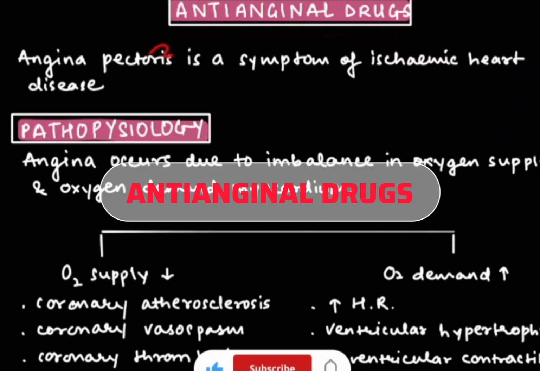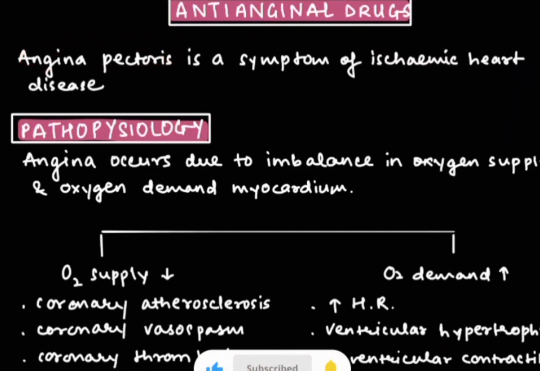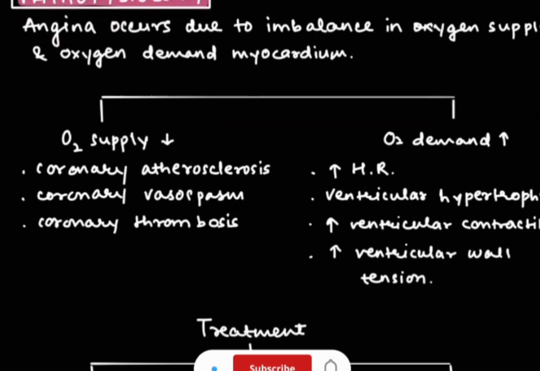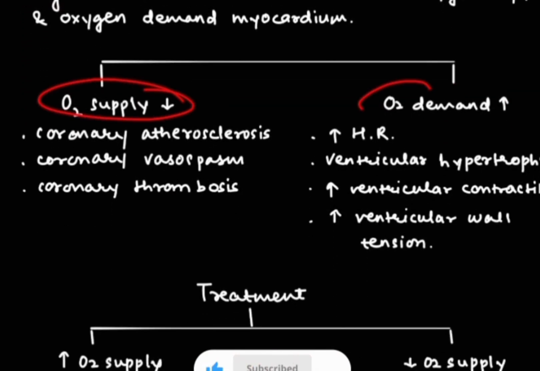Anti-anginal drugs. Angina pectoris is the most common symptom of ischemic heart disease. Angina occurs due to imbalance in the oxygen supply and the oxygen demand of the myocardium. Basically, if the oxygen supply is less and oxygen demand is more, then angina occurs. Now there are some causes due to which oxygen supply is less and oxygen demand is more.